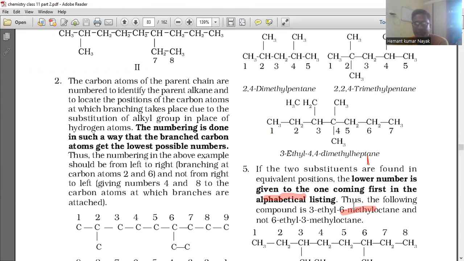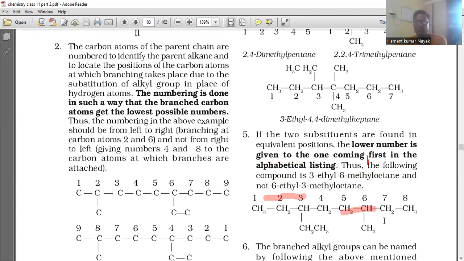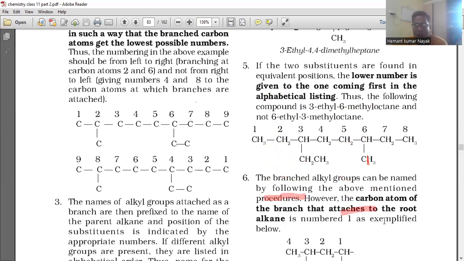Thus, the following compound is 3-ethyl 6-methyl octane, and not 6-ethyl 3-methyl octane. Then the compound is 3-ethyl 6-methyl octane.